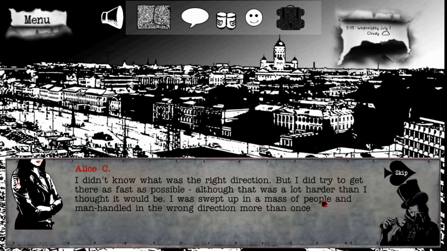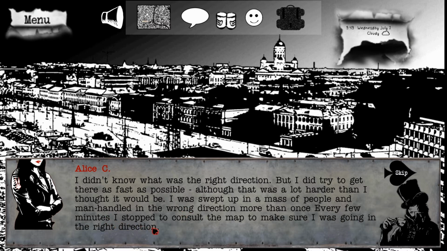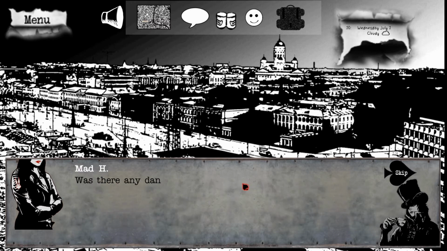I was swept up in the mess of people and manhandled in the wrong direction more than once. Every few minutes I stopped to consult the map to make sure I was going in the right direction.